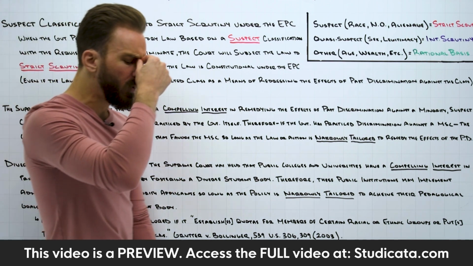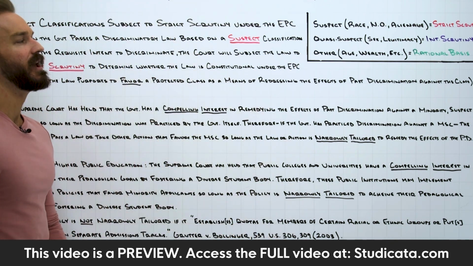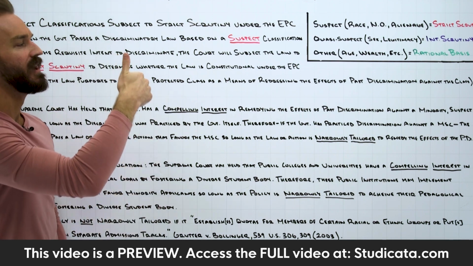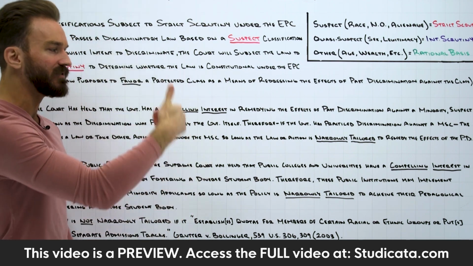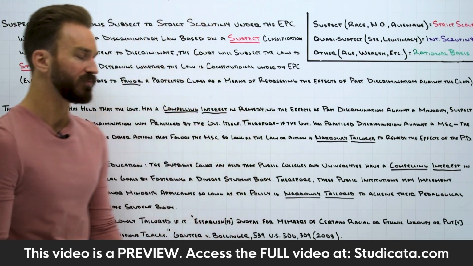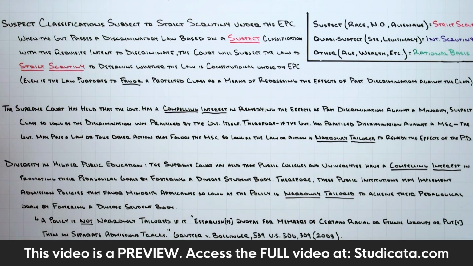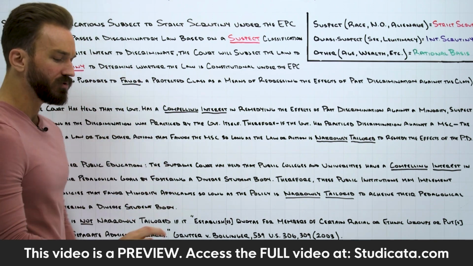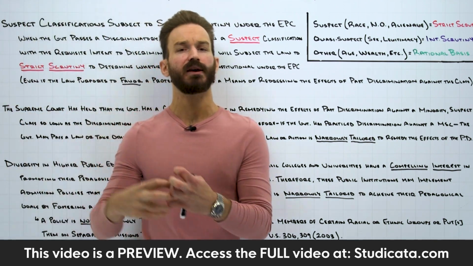The problem with quotas is it's possible, if you have a specified exact amount of members of certain racial or ethnic groups that you want to admit, that you lose this holistic approach in deciding who's admitted and who's not admitted.